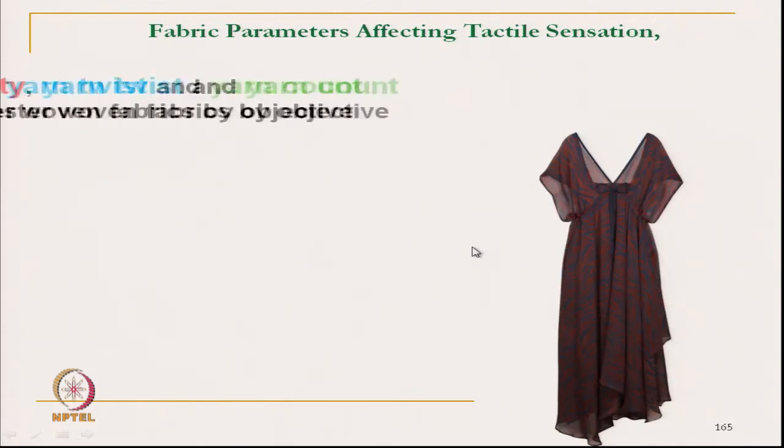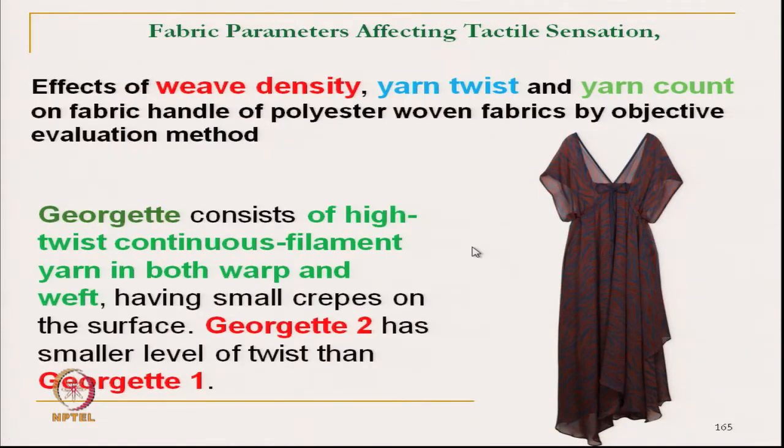Okay. So, the next type of fabric is georgette. Georgette is where both warp and weft yarns are high twisted.